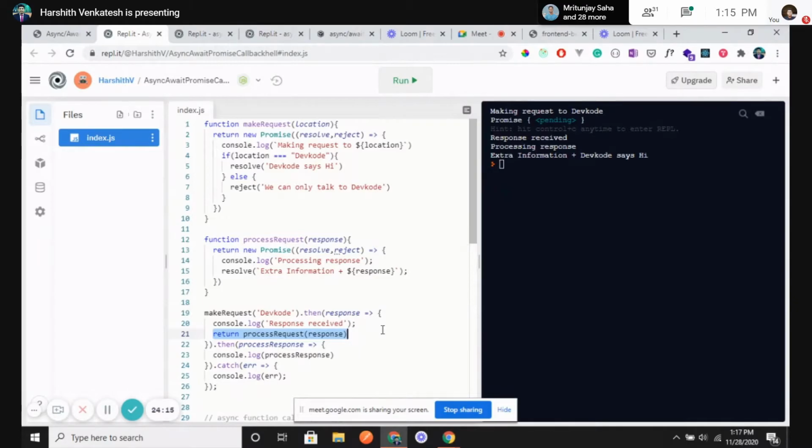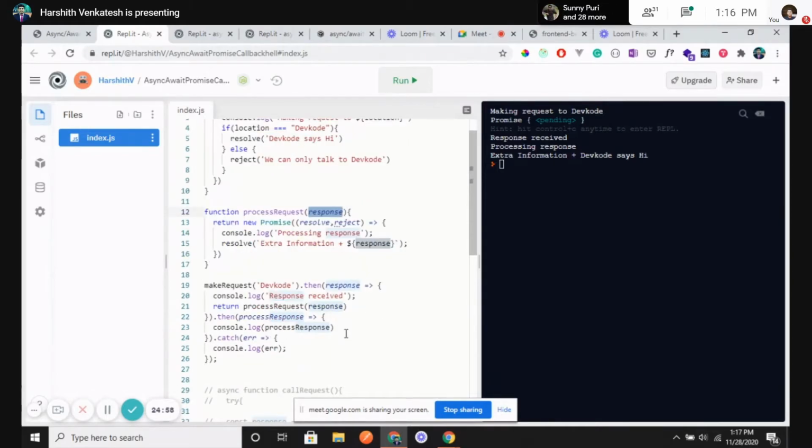That's why it's telling process promise pending. Why is it telling promise pending? Before getting the response, I'm telling it to call this process request response. This is why I'm getting promise pending. After that, once this process request is done, whatever response I get, I'm now sending a response. What is it? Dev code says hi to process request. This is also returning me a promise only. So it tells processing response, and then the resolve. The extra information is the response: the dev code says hi.